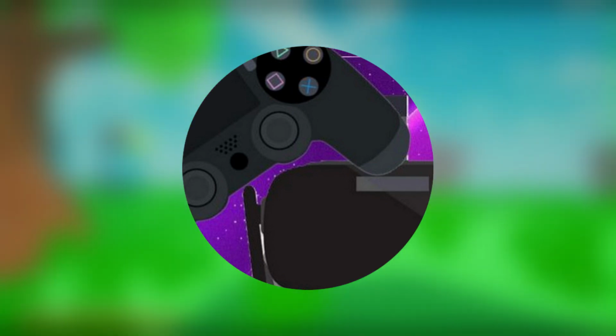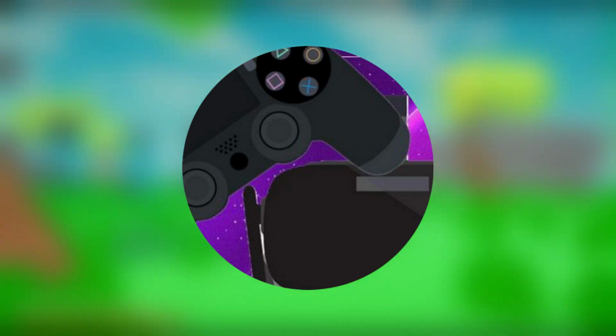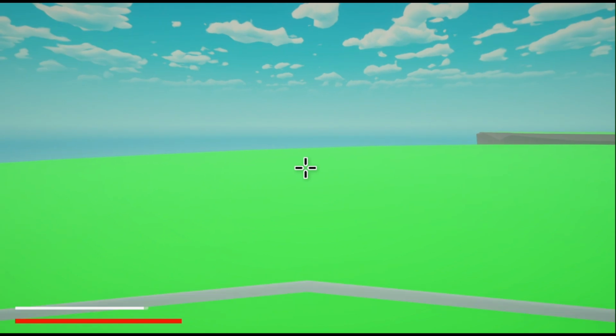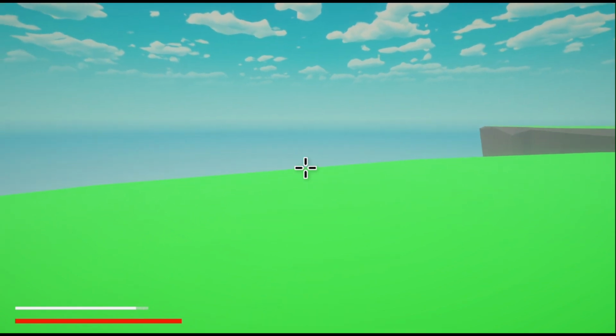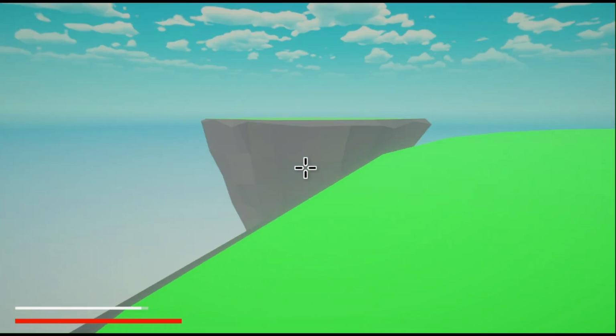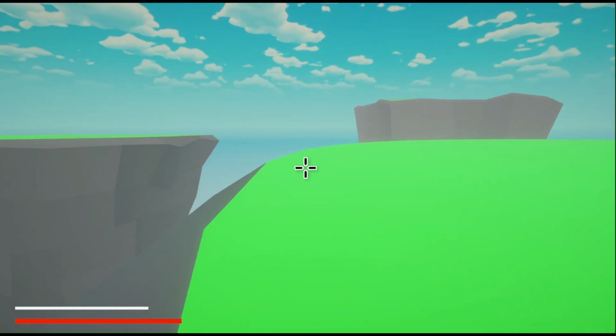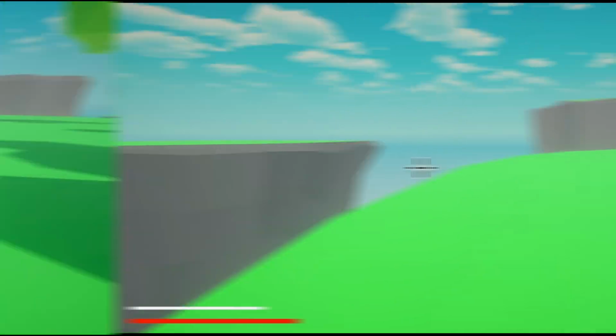The next main thing is a terrain for the game. I tried Unity's terrain, but I did not like it, so I opened Blender and made my own, and here is what it looks like in Unity. I think this one looked better. Please comment what you guys think as well.